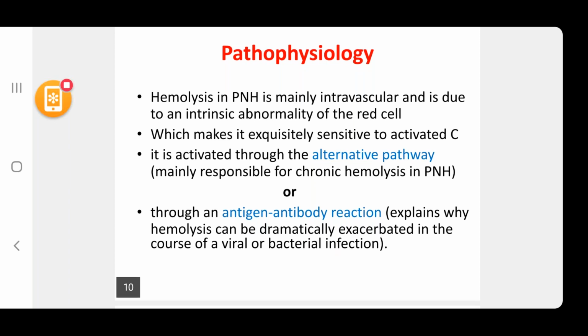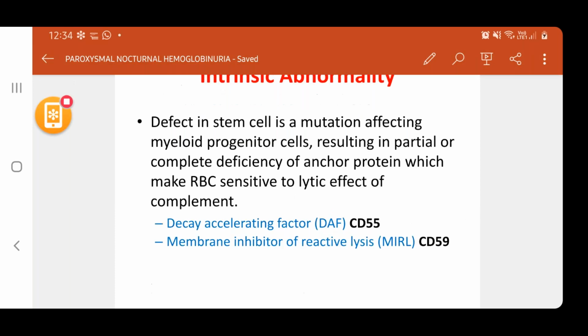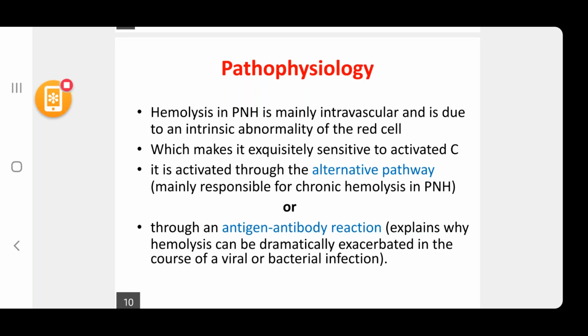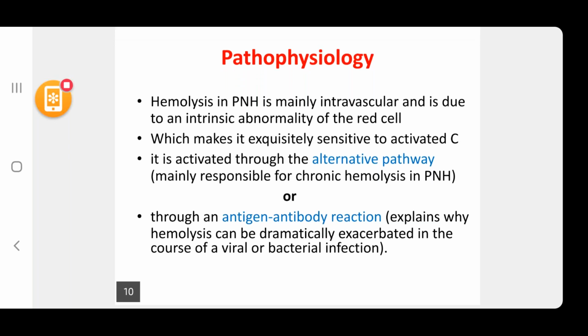In the absence of these two, it becomes exquisitely sensitive to activated complement. It is activated through the alternative pathway, mainly responsible for chronic hemolysis in PNH, or through an antigen antibody reaction, which explains why hemolysis can be dramatically exacerbated in the course of a viral or bacterial infection. So a patient with PNH will have infection as a trigger for extensive hemolysis.